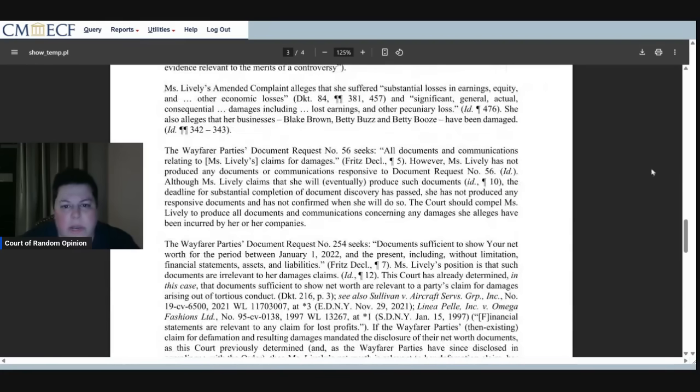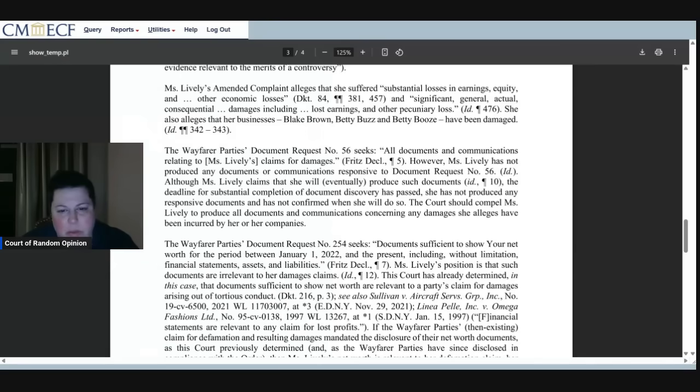Miss Lively's amended complaint alleges that she suffered substantial losses in earnings, equity, and other economic losses, and significant general, actual, consequential damages including lost earnings and other pecuniary loss. She also alleges that her businesses, Blake Brown, Betty Booze, and Betty Buzz, have been damaged. Oh, they've been damaged, but that's through no fault of anyone else.